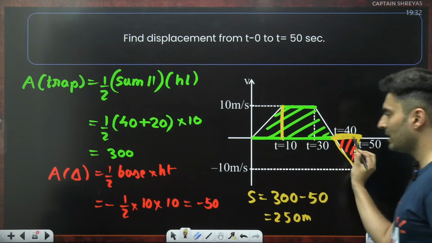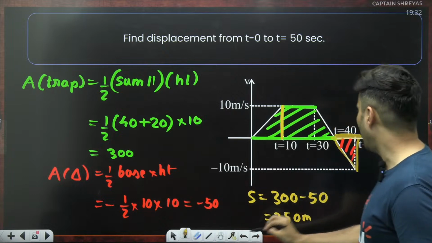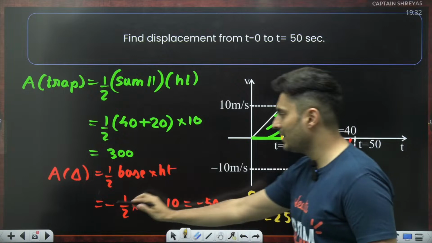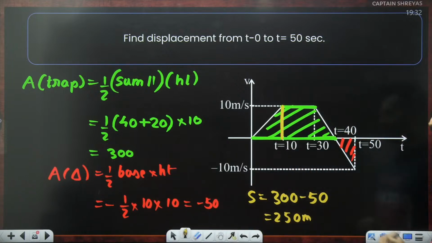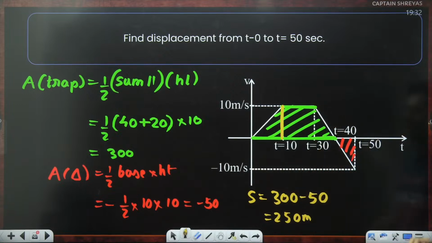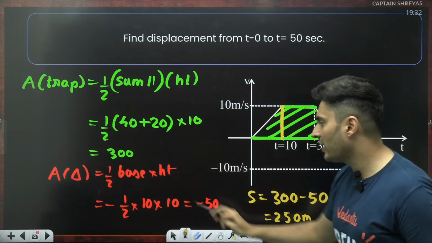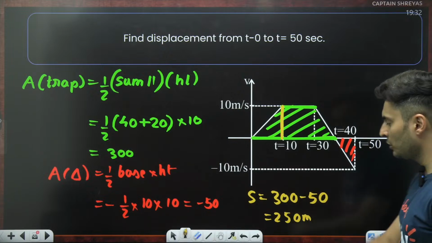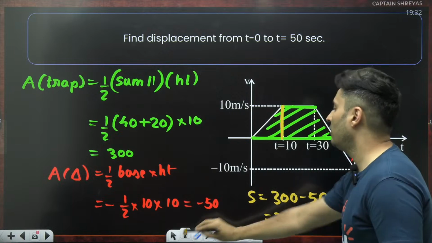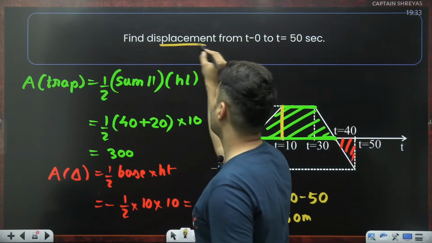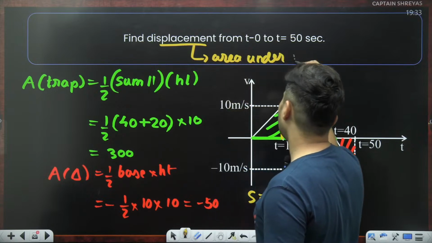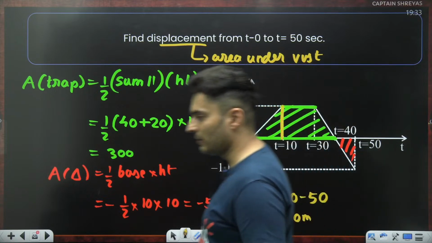You can see 40 to 50 is 10 units, and the height is again 10 units. But it is negative because it is below the time axis. Areas above are counted positive, areas below are counted negative. So take that 300 and subtract 50, you will get the answer as 250, because displacement is the area under the velocity versus time graph.